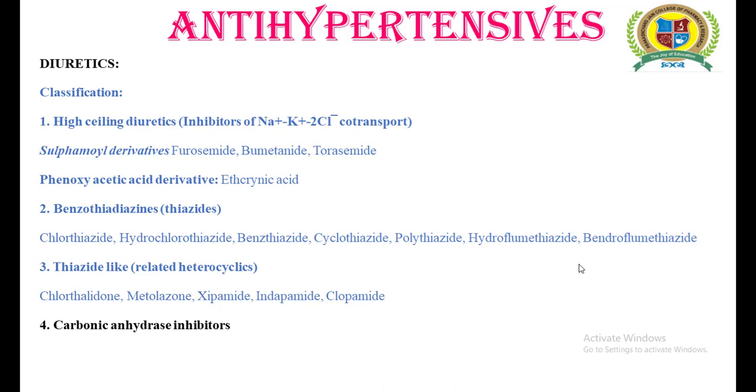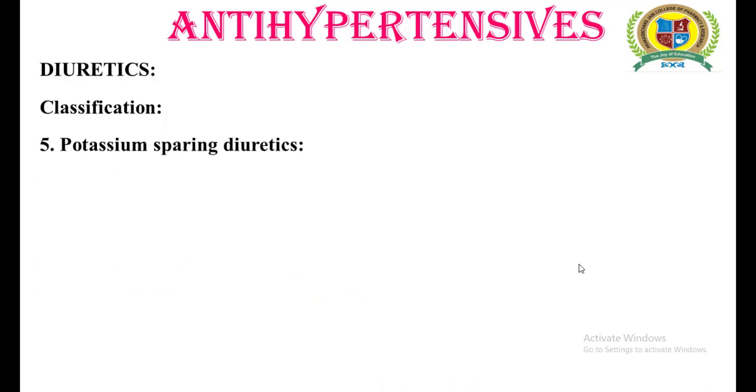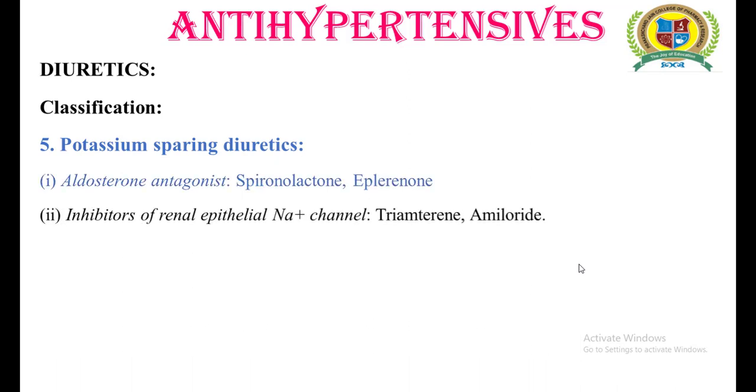Let us get introduced to the next category. The important category is known as the carbonic anhydrase inhibitors. The prototype drug belonging to this category is acetazolamide. The fifth category of diuretics includes potassium sparing diuretics. It has further subcategories: aldosterone antagonists and inhibitors of the renal epithelial sodium channel. Spironolactone and eplerenone belong to the category of aldosterone antagonists, while triamterene and amiloride belong to the category known as inhibitors of the renal epithelial sodium channel.